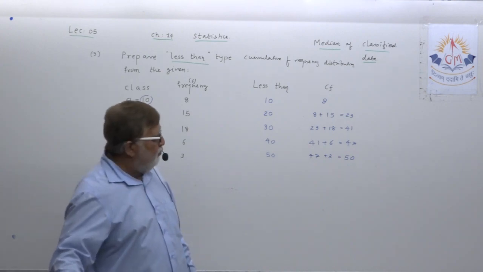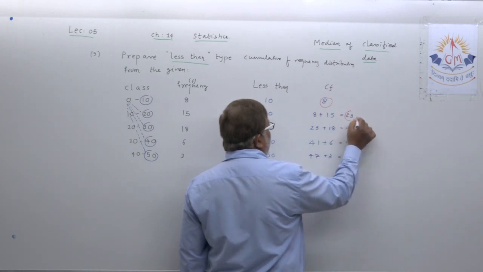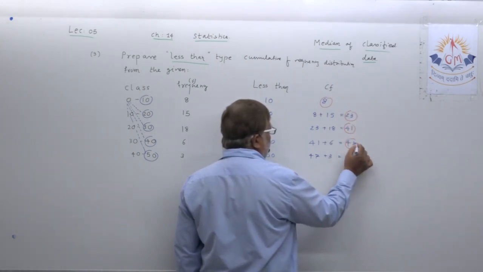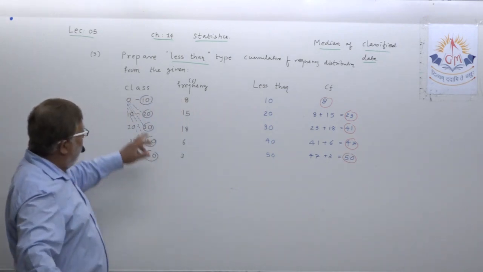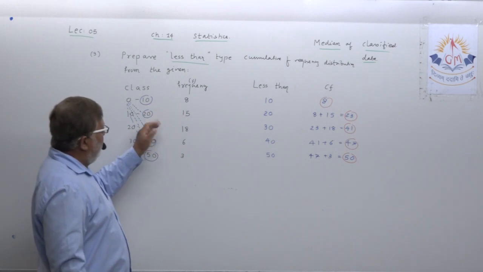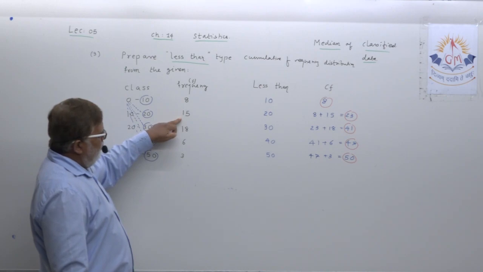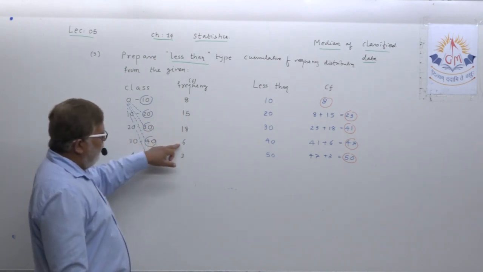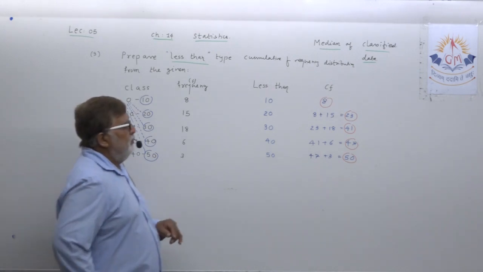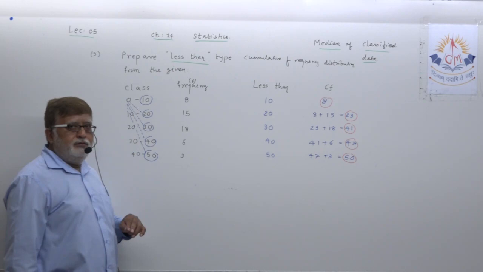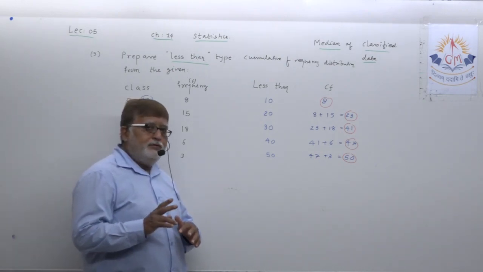Just to verify this, very important. These are the CF you have taken. I have just shown you the process of how to add it. Otherwise you can directly take it by yourself. Less than 10, 8; less than 20 means 8 plus 15; less than 30, 23 plus 18, 41; less than 40, plus 6, and then 3. Okay, dear student, this is the way you can prepare a cumulative frequency distribution of less than type.